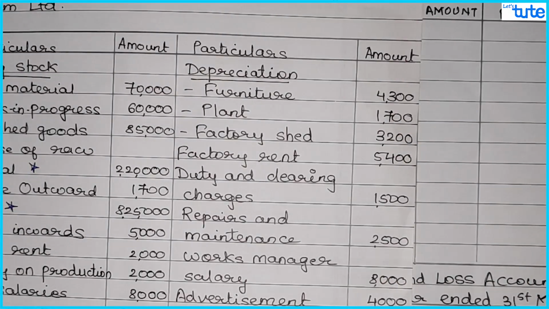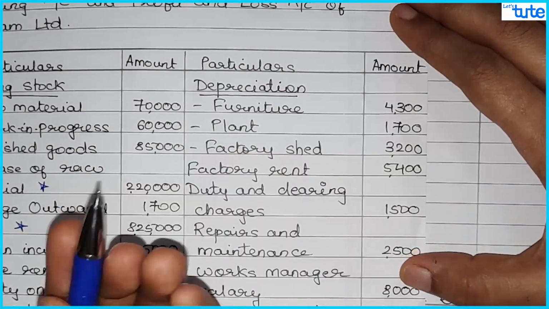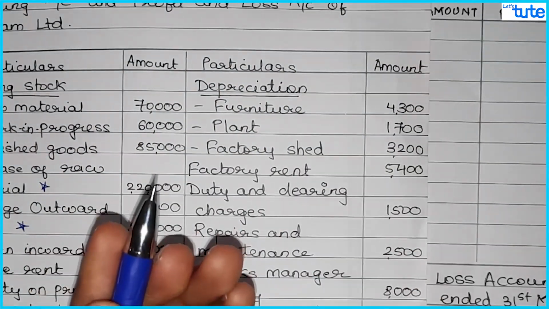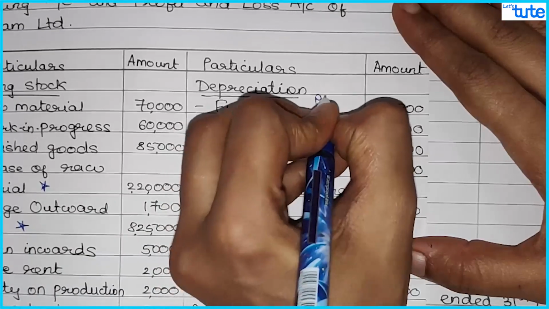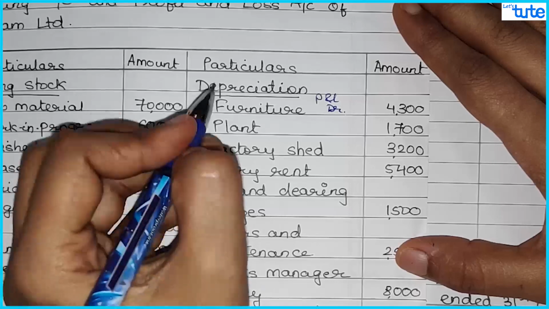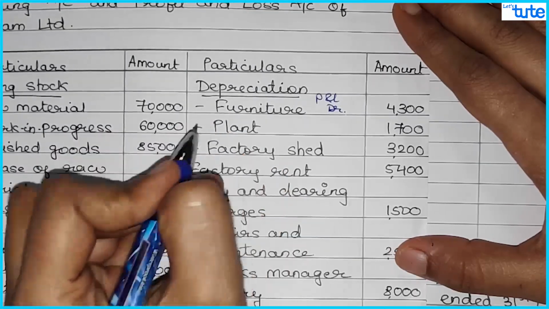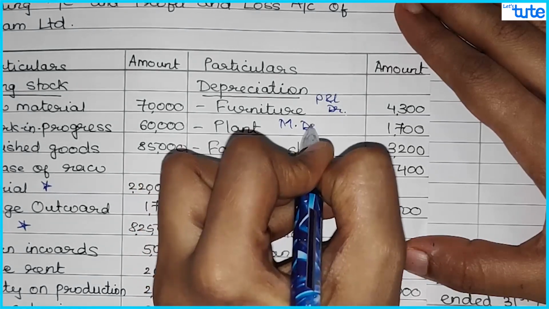Then we have depreciation of furniture. Now generally furniture is there in the office. So all the office expenses go to P&L. So depreciation on furniture will also go to P&L account. So P&L account debit. Next is your plant, depreciation on plant. Now plant is in a factory. So depreciation on plant will go to manufacturing account debit.